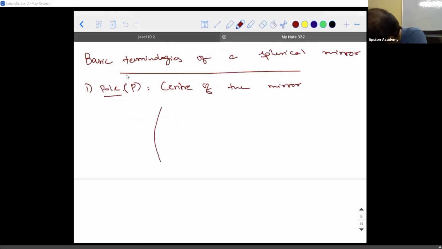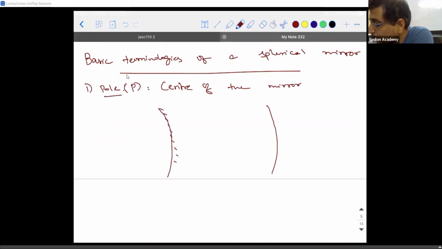If I take a surface like this, for this mirror you have the endpoints as A and B. If there is a possibility where you can bend this mirror and make it a straight line, let's say it is elastic enough, then these two points will have a center.